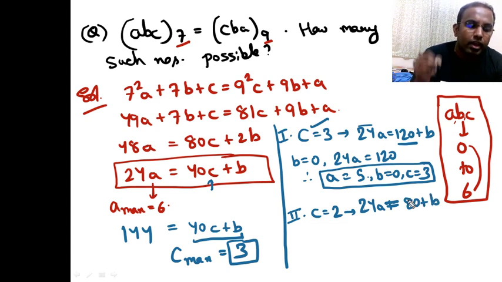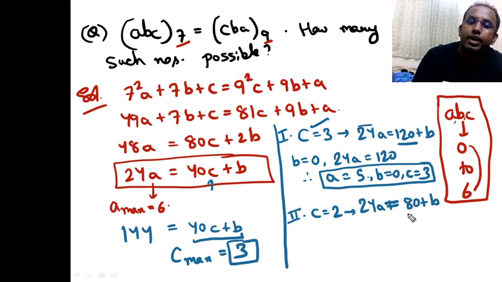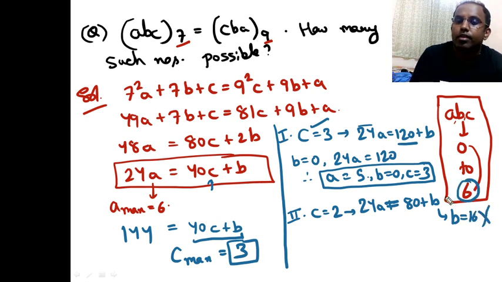Now any multiple of 24 at 80 plus is 96. So for this to be 96, B has to be equal to 16, which is not possible, because the maximum value B can take is 6. So the C equal to 2 case is not possible.